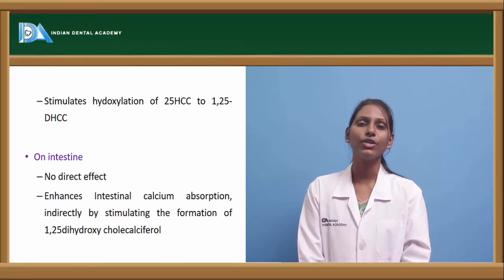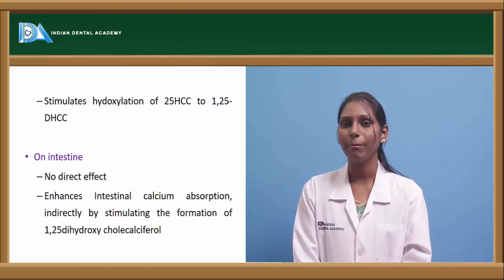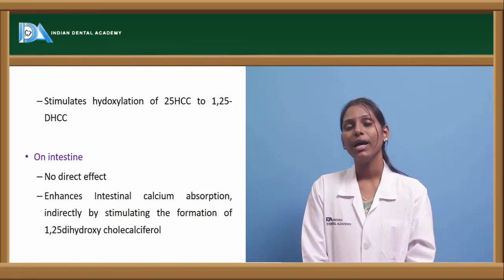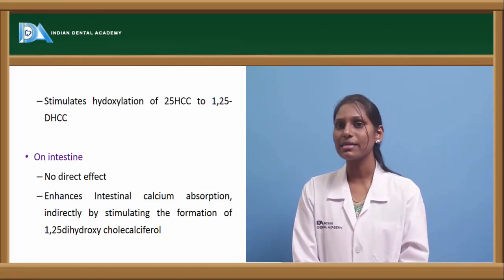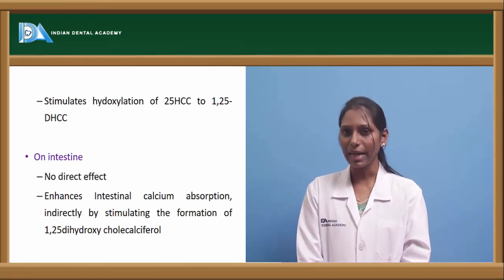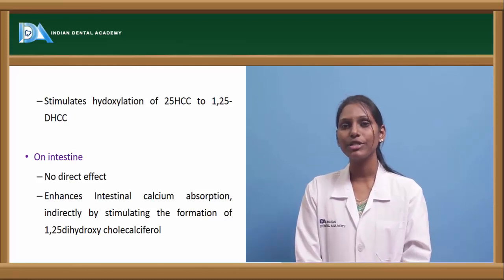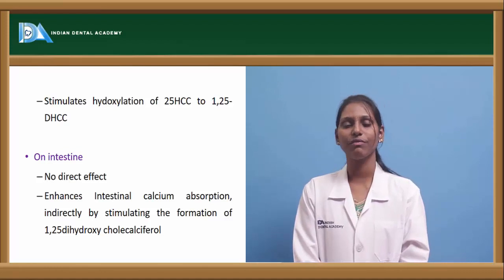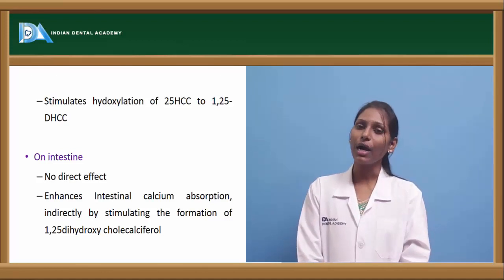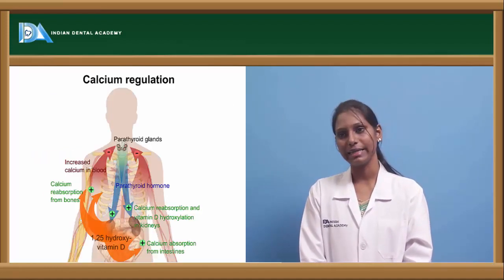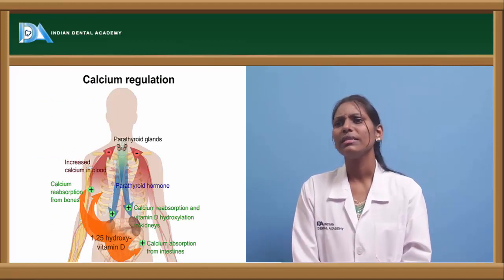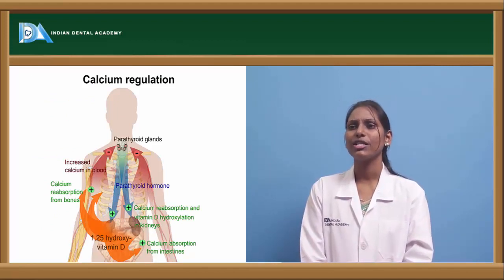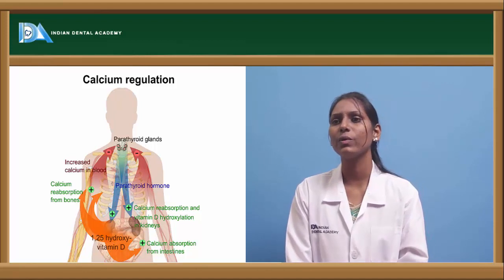On the intestine, it usually does not have any direct effect, but parathyroid hormone has this effect on vitamin D, where it is responsible for formation of active vitamin D, which is in turn responsible for absorption of calcium within the gut. Thus, parathyroid hormone has an indirect effect on the intestine. So, this is about the regulation. This is a picture showing calcium regulation, which we have discussed just now.